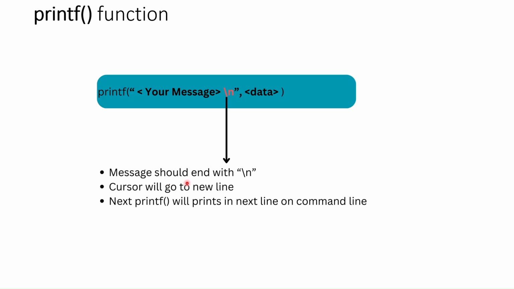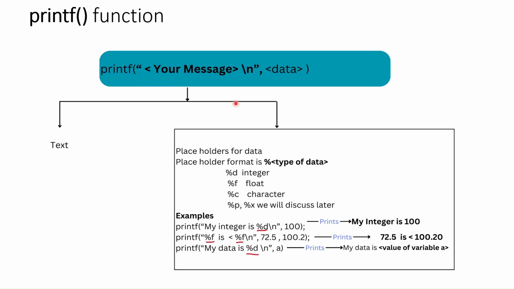Once it prints the current message, it will go to the new line in the command line or terminal, so that all your output won't be accumulated on the same line one after another. It looks good, right? Each result will be displayed on a separate line. Let's say you have a printf with \n, and next you have another printf; both will be printed on separate lines. That's why we need to use \n.